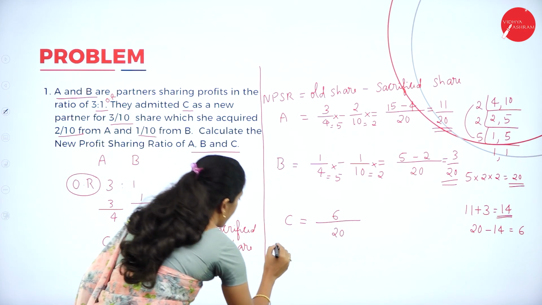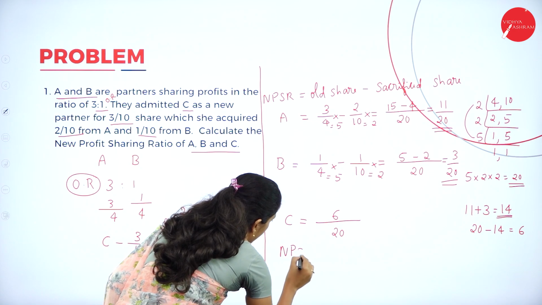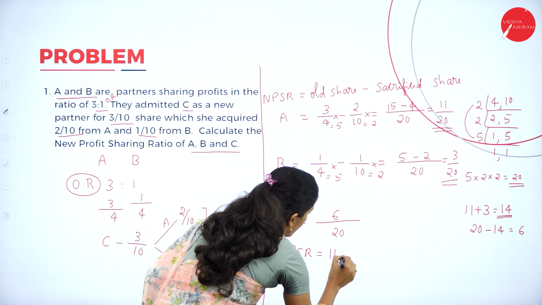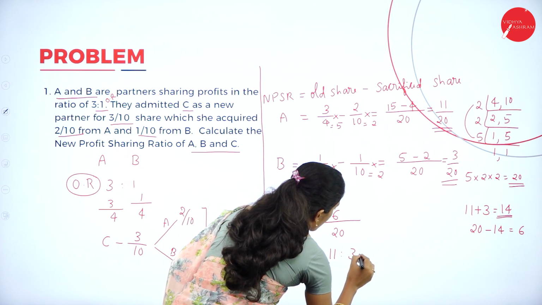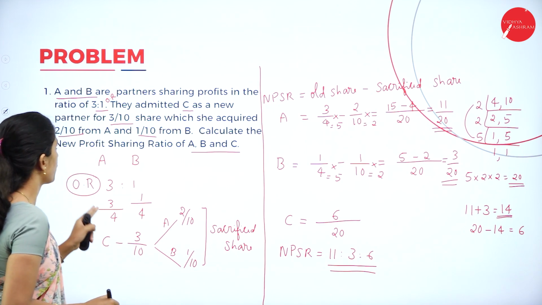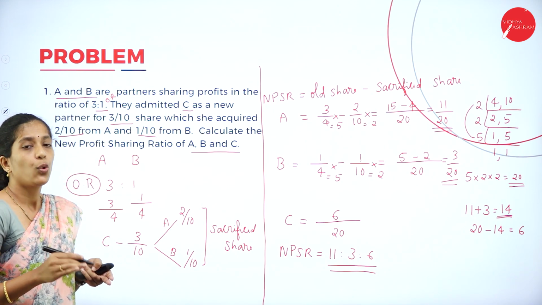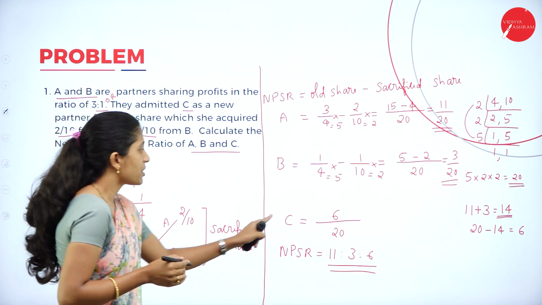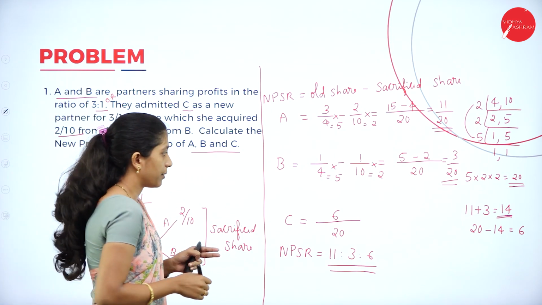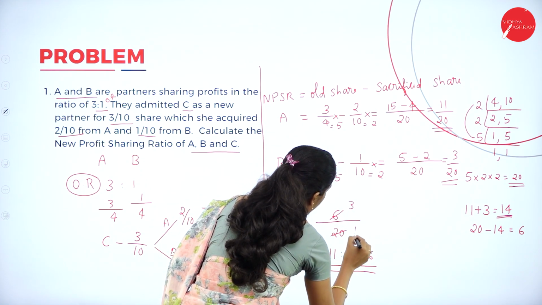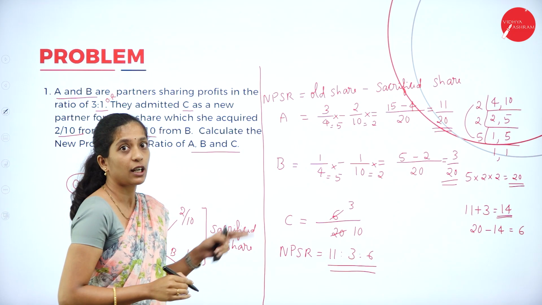So, what is the new profit sharing ratio? NPSR is equal to 11 is to 3 is to 6. So, this is the new profit sharing ratio. Now, to check whether our solution is correct or not, just simplify C's share. 2 3s are 6, 2 10s are 20. So, we got 3 by 10.